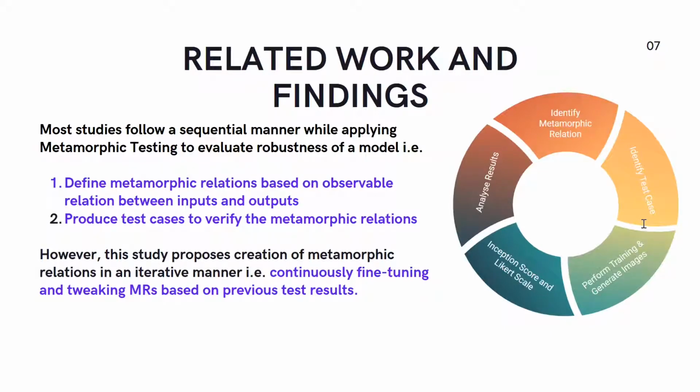Following a sequential manner while applying metamorphic testing to evaluate robustness of a model was somewhat of a common occurrence between the related work, which basically starts off with defining the metamorphic relations based on observable relations between inputs and outputs, and moves on to producing test cases to verify the said metamorphic relations. However, we realize that this manner of generating metamorphic relations cannot be applied to GAN models, considering it's nearly impossible to calculate what images the model might be able to generate or is going to generate. Hence, this study proposes creation of metamorphic relations in an iterative manner, whereby metamorphic relations are continuously fine-tuned and tweaked based on previous results and findings.